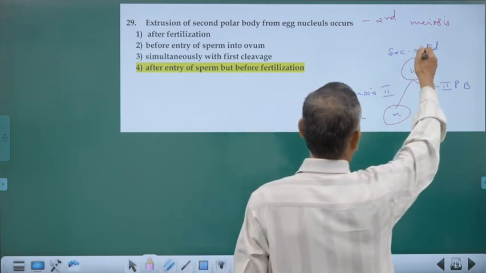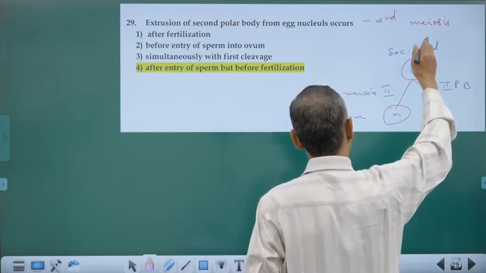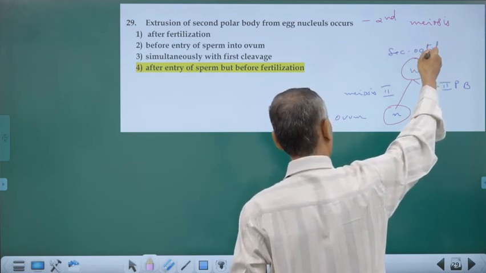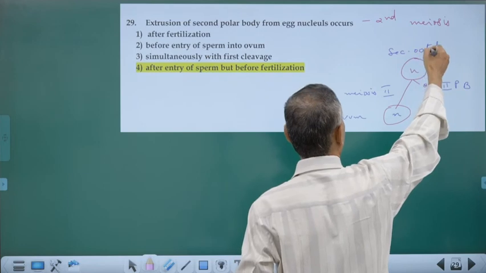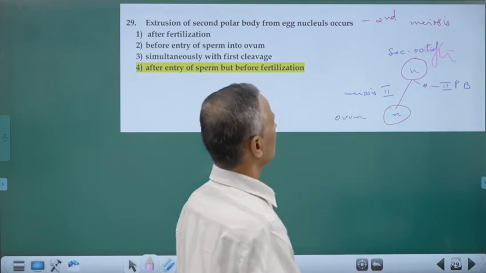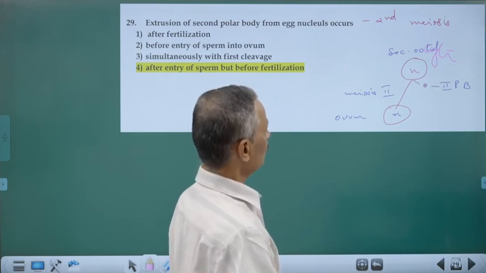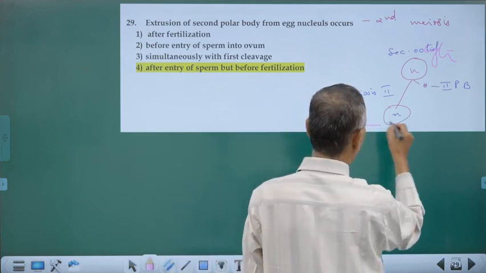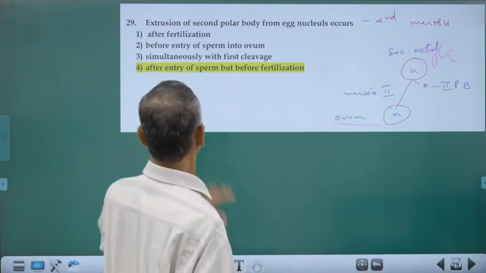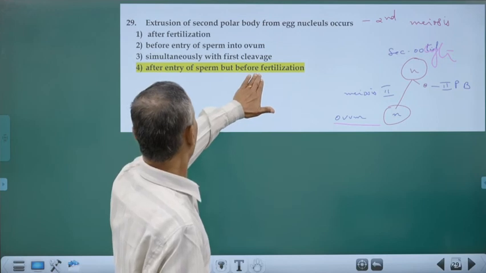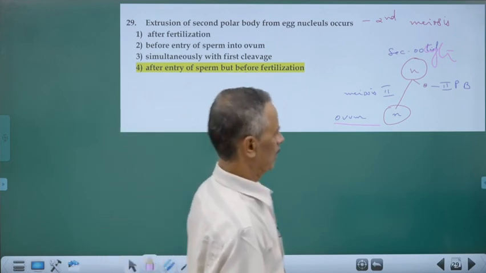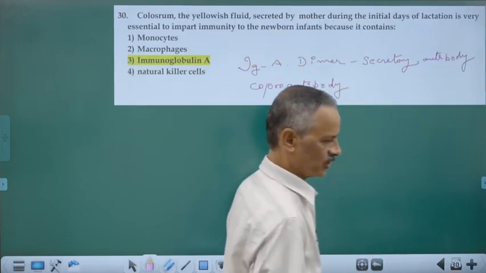So in second meiosis, secondary oocyte is undergoing the meiosis II, producing one large haploid ovum and one polar body. That occurs only after the entry of sperm, but just before fertilization. Sperm contact is activating.